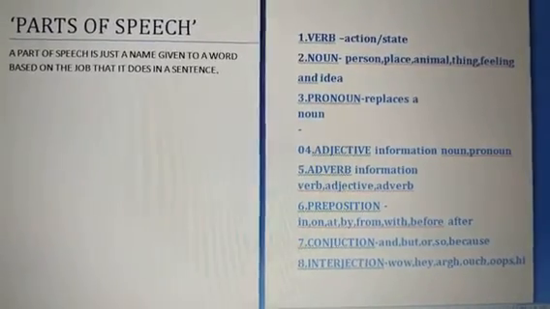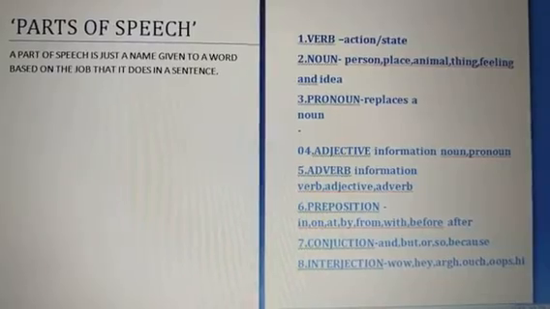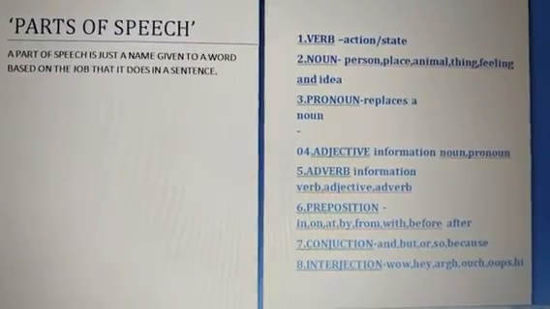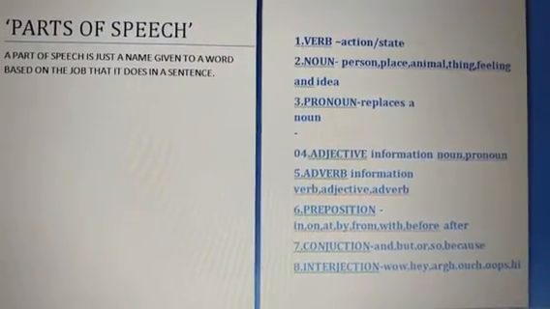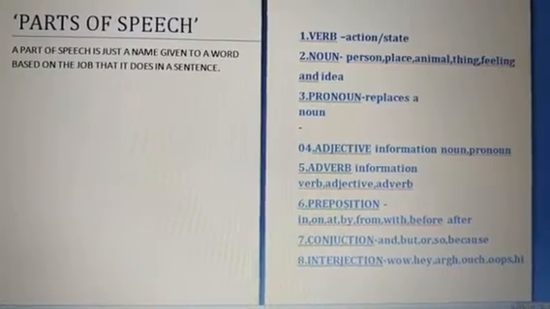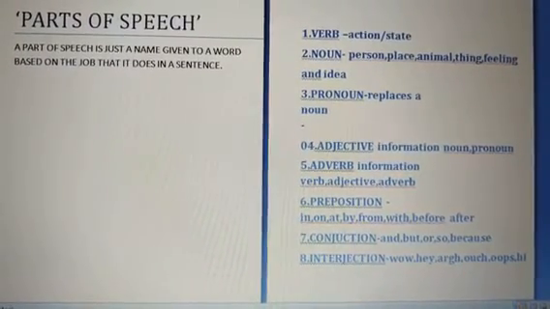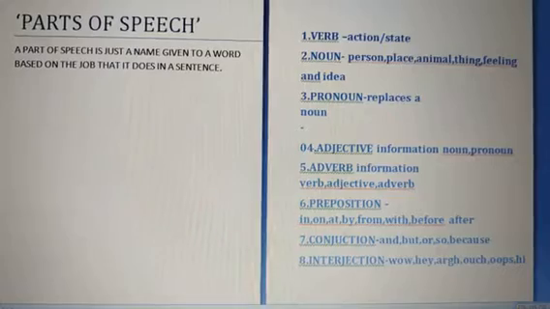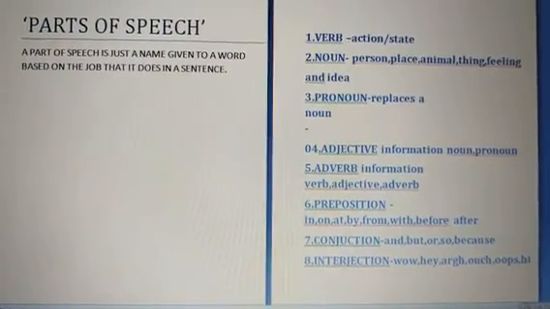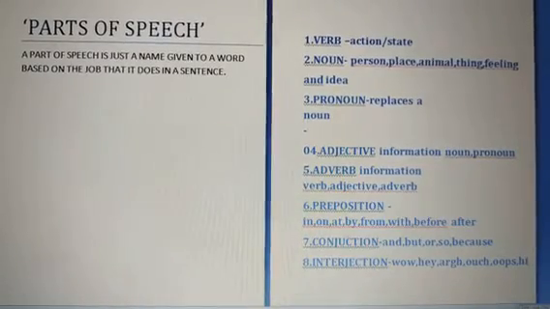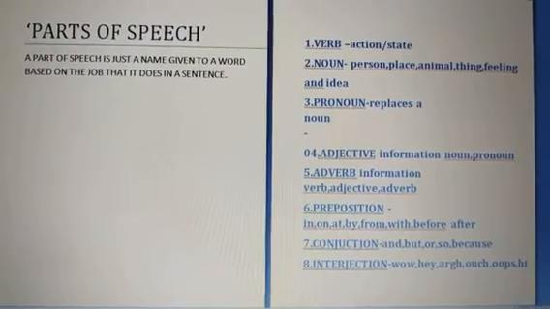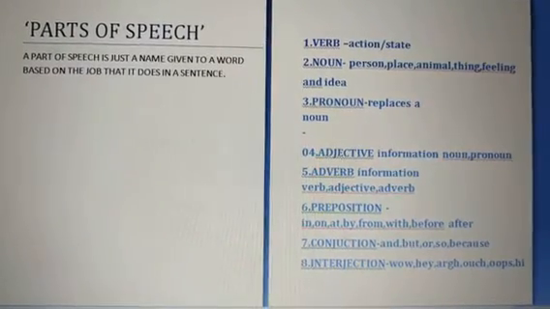Now let's move to adverbs. But what are adverbs? Now when I learned grammar in school, I was taught that adjectives give information about nouns and adverbs give information about verbs. And in fact a lot of teachers still teach it that way, but the thing is that's only half correct, because an adverb can give you information about a verb, but it can also provide you the information about an adjective and even other adverbs. So these are really talented words and they can do a lot of things.